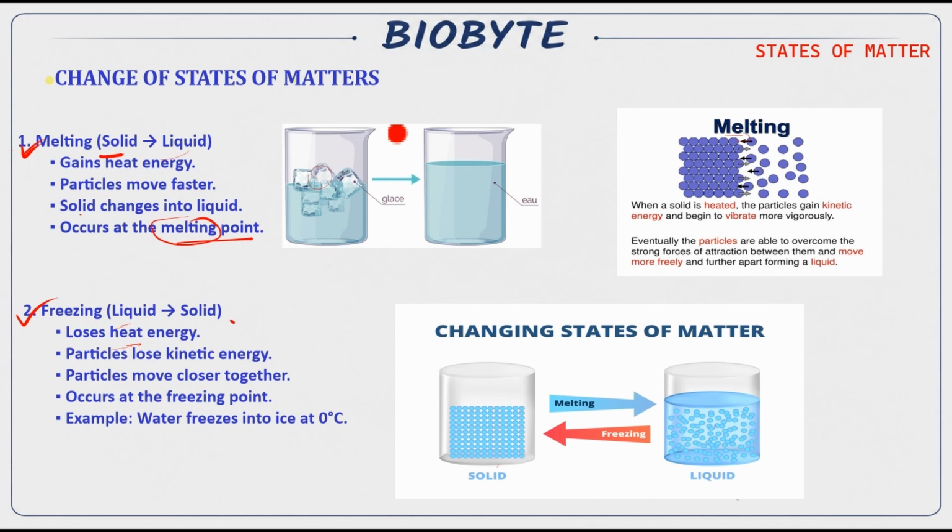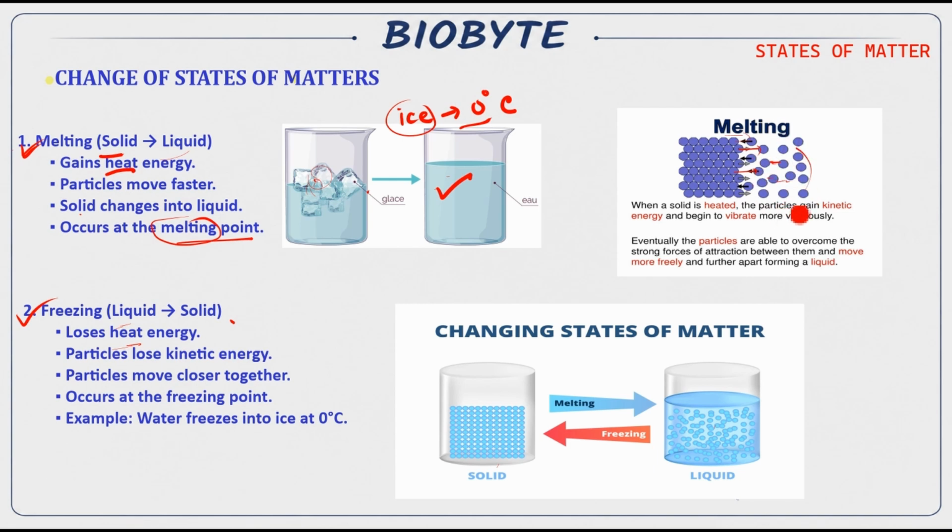At melting point, think about ice. What is the melting point of ice? The melting point of ice is 0 degrees Celsius. So ice will melt at 0 degrees Celsius. So the specific solid which has a specific melting point will melt at that specific temperature. So how does that happen? It gains heat energy. When you heat the solid, it will gain heat energy, the particles will move faster, and the solid will change into liquid. The particles are moving faster and they are forming gaps. The solid is turning into liquid.